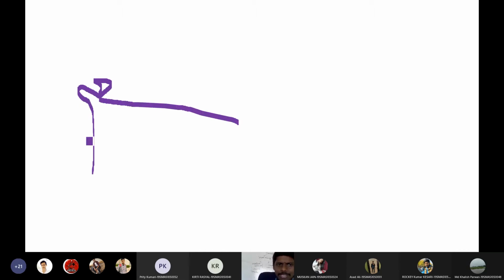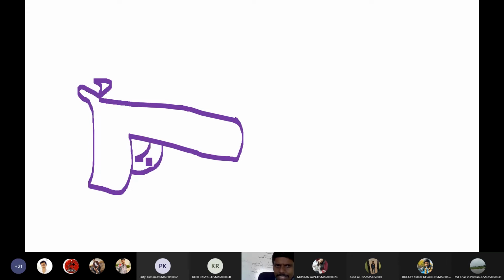So see here, let me take a marker. Okay, see here, students. Imagine antibody as a gun. I don't know how I'm going to draw this.